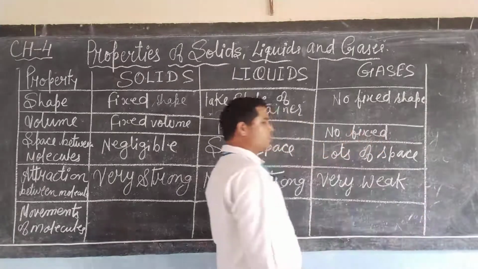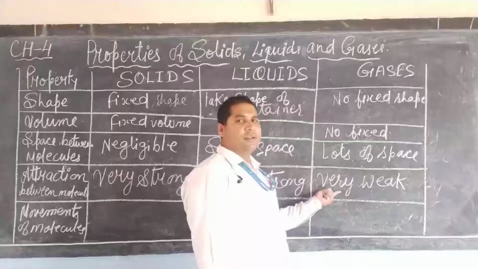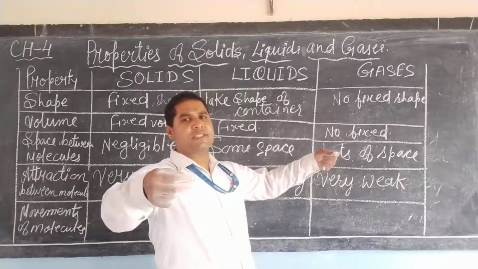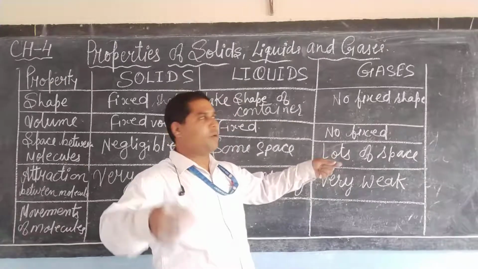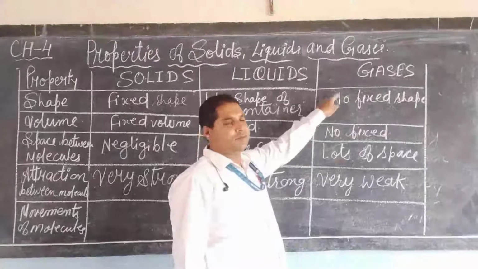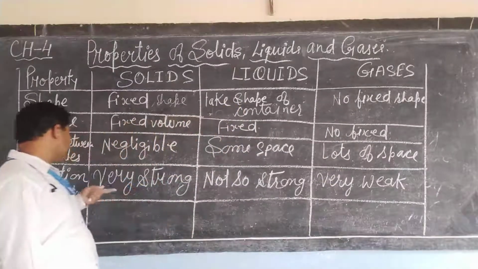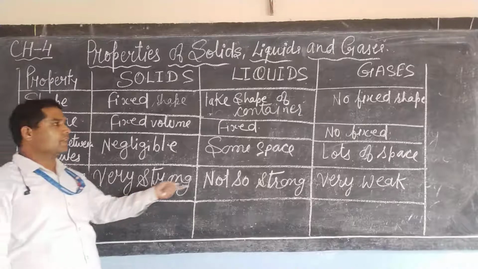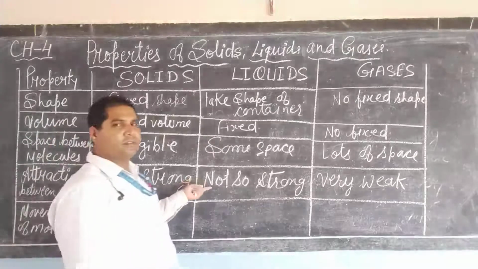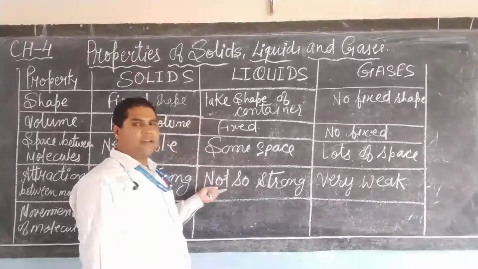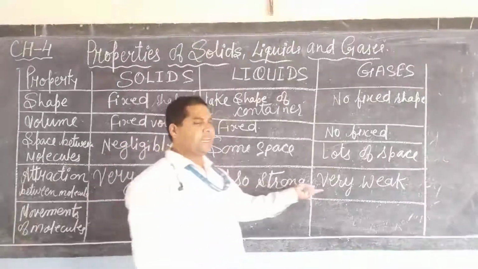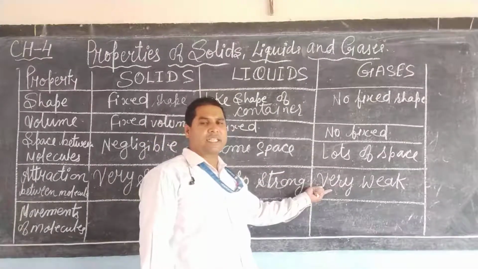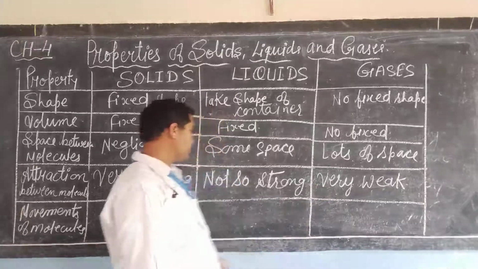The attraction force between the molecules of gases is very weak, as there is a lot of space between the atoms of gases. So the attraction force in solids is very strong. In liquids, as there is space, it is not as strong as in solids. In gases, as there is a lot of space, the attraction force is very weak.